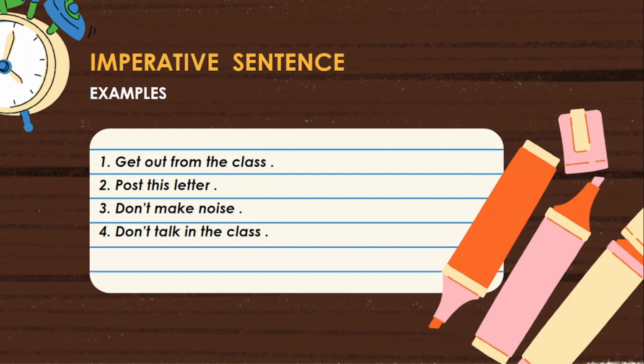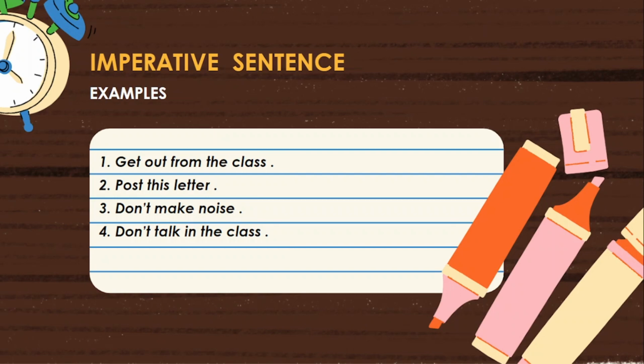Next, second one. Post this letter. The sentence is started with a verb, post. So it is an order. Then what kind of order it is? Let us see. This order contains three words. What are they? Post, first word; this, second word; letter, third word. Totally three. And this order ends with full stop. Based on these features, it is a long order.